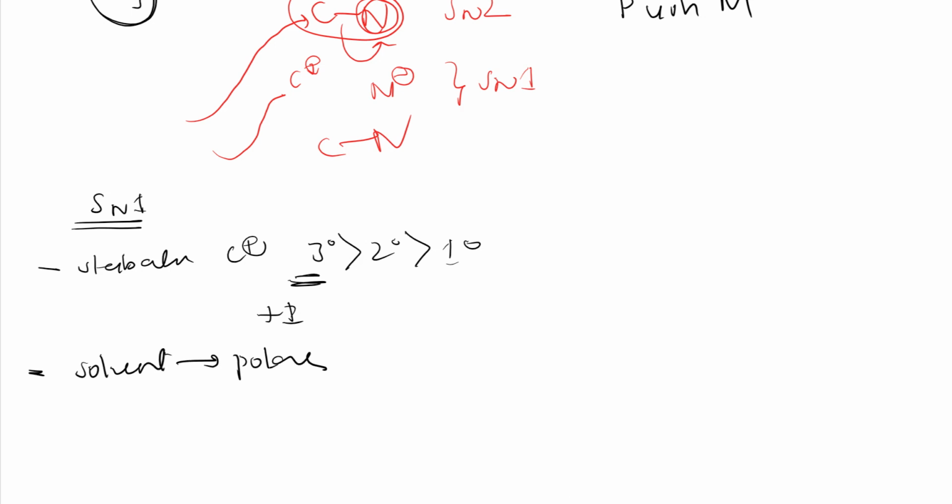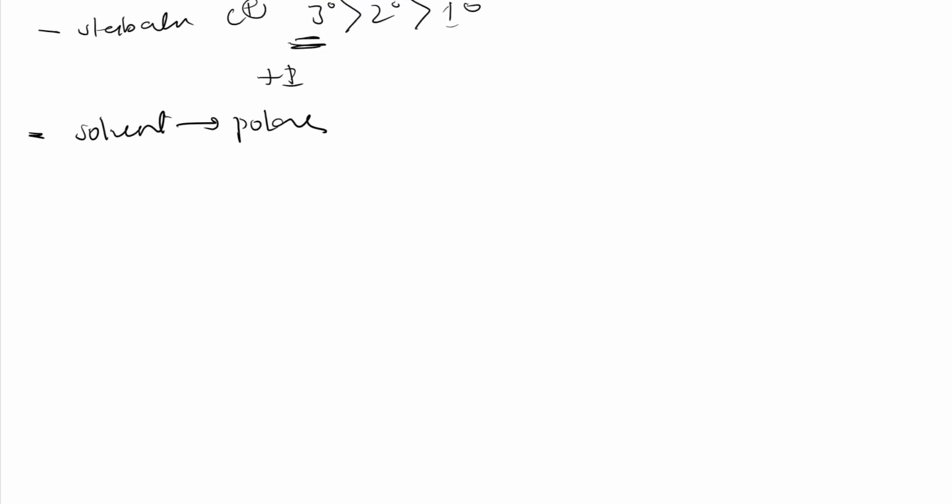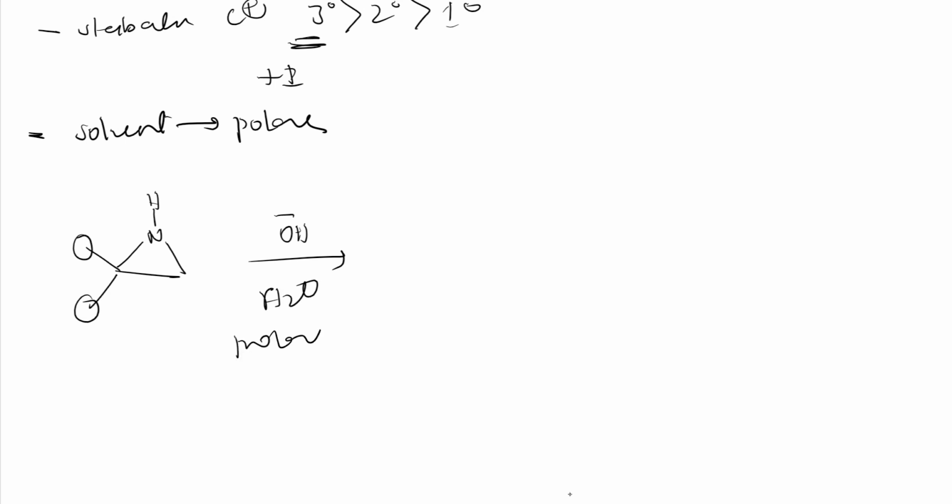So for example, see here, if I take this compound, so this is tertiary, right? Here also methyl, here also methyl, tertiary. If the solvent is polar, in water, and I am adding NaOH, so it is polar solvent. So what happened, initially this carbon nitrogen bond broke, so I'll get this compound with NH minus here, and here 1 methyl, 2 methyl, and positive charge. So it is through SN1.